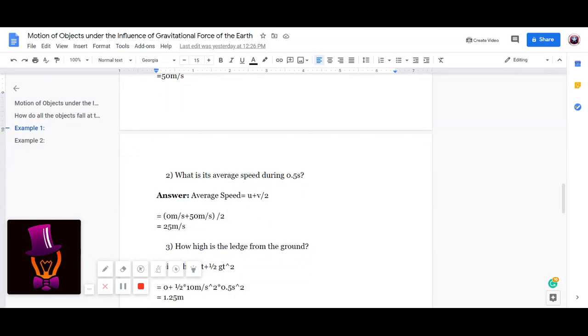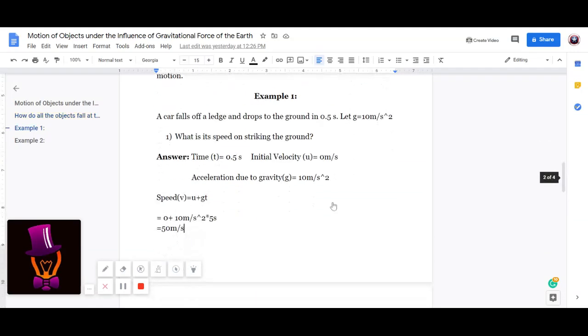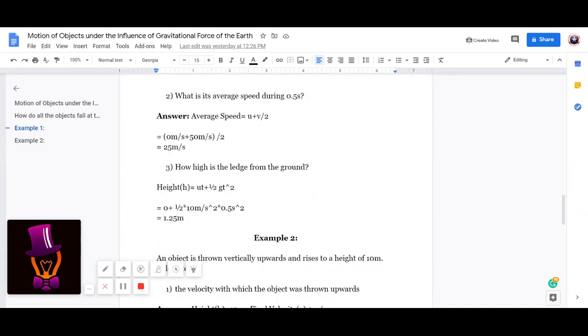What is its average speed during 0.5 seconds? We all know that average speed is basically like we have to add the quantities and divide it by the number of quantities. So therefore, u plus v by 2. So initial velocity plus final velocity by 2. Initial velocity will become 0 meter per second as they have given. Final velocity is 50 meter per second as we found it out over here, by 2. So therefore that's 25 meter per second.